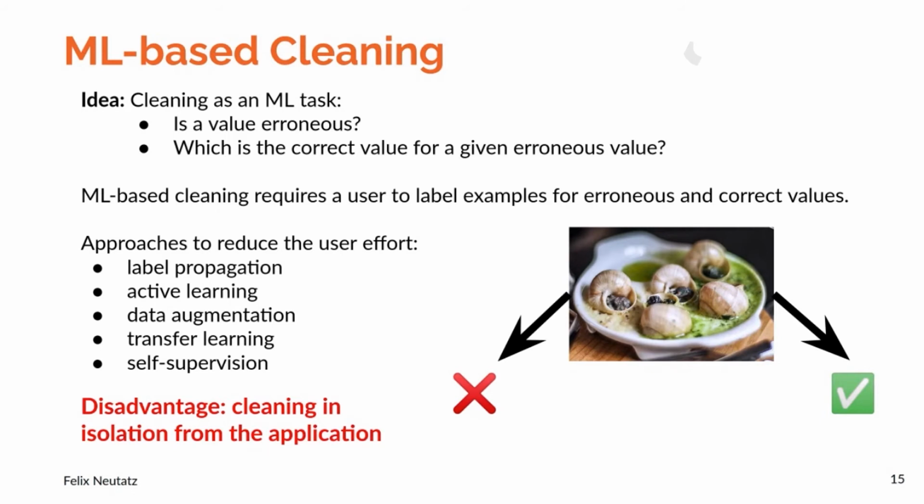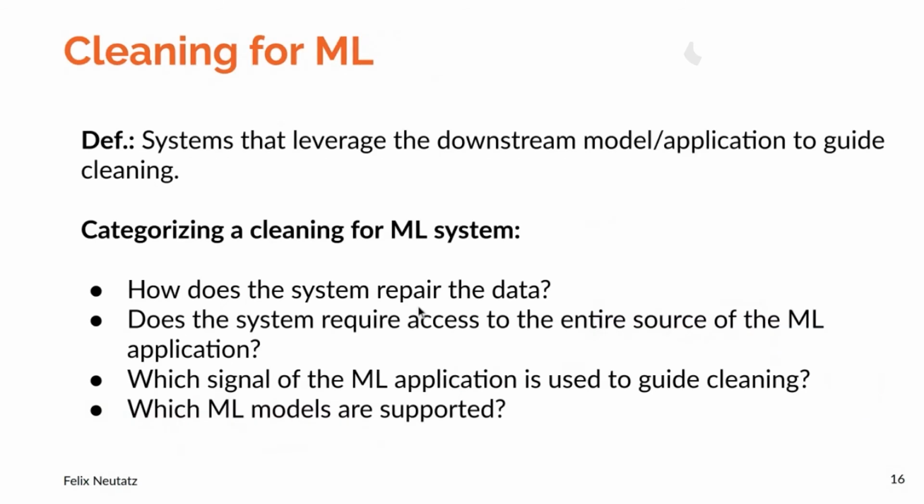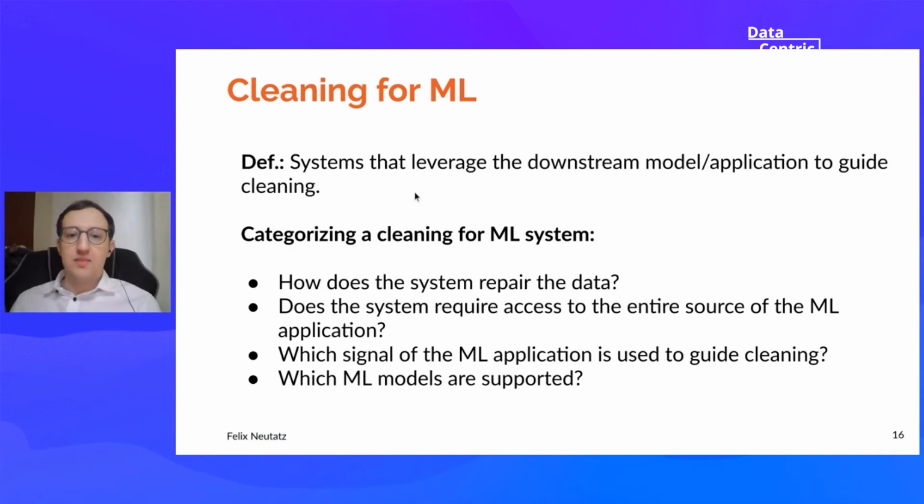And in order to do just that, cleaning for ML systems have been proposed. So what is the main idea here? We just want to clean those parts in the data that actually affect our application negatively. So cleaning for ML systems leverage the downstream model or application to guide cleaning.